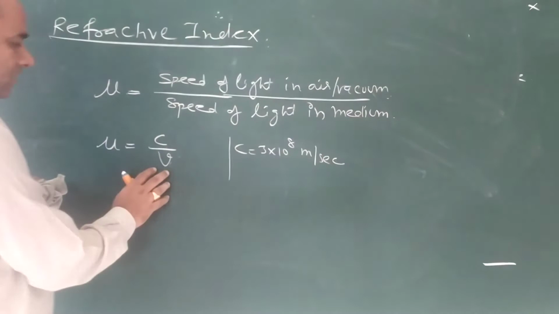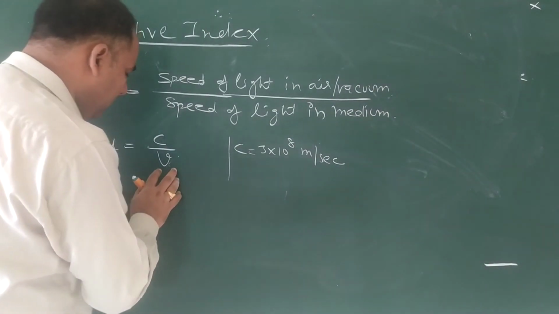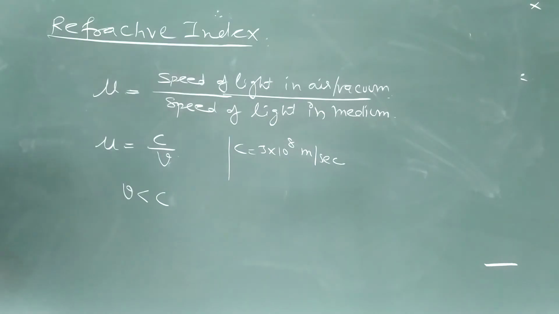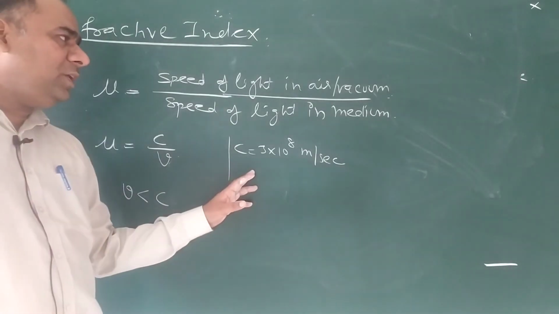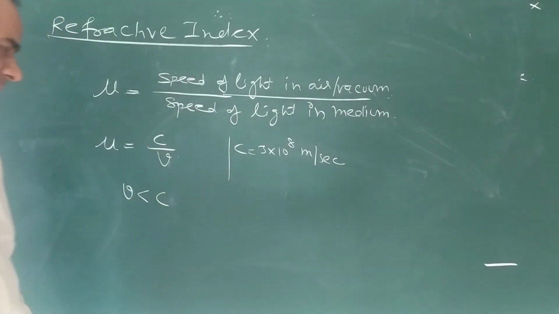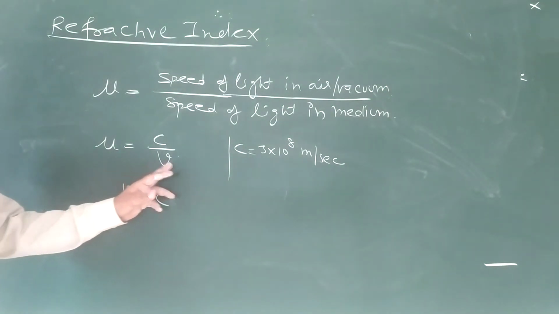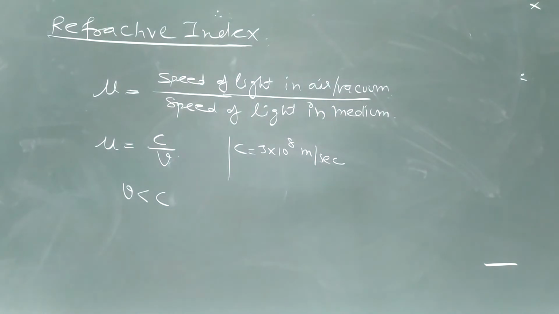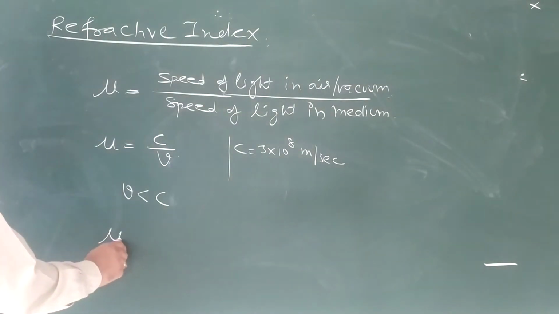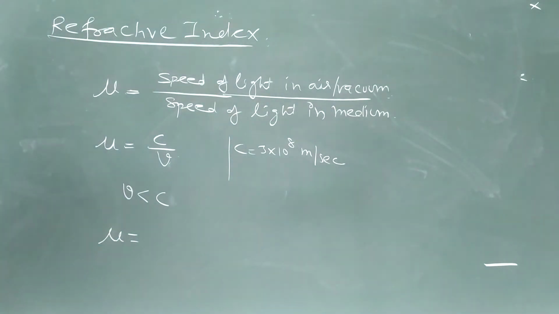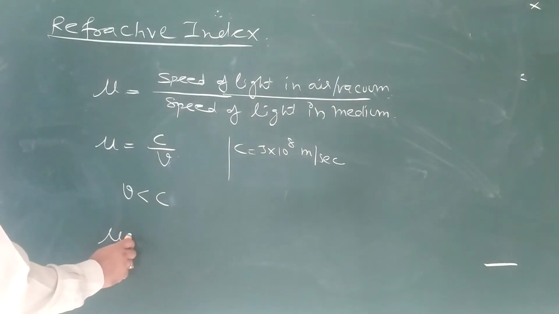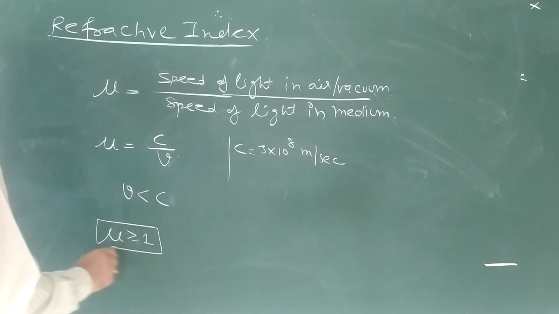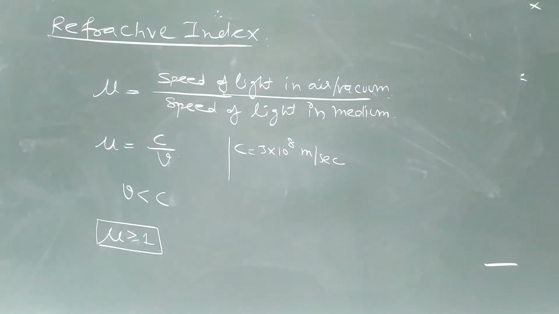This is the maximum speed in vacuum, and speed of light in medium is always less than speed of light. Therefore refractive index of the material is always equal to or greater than 1,